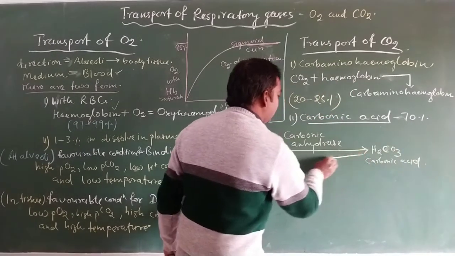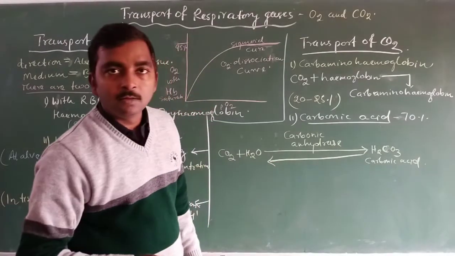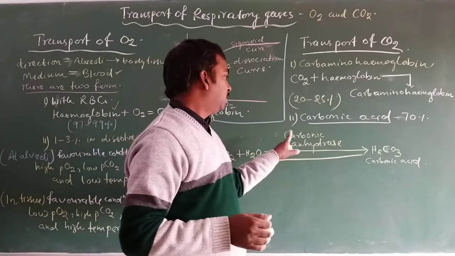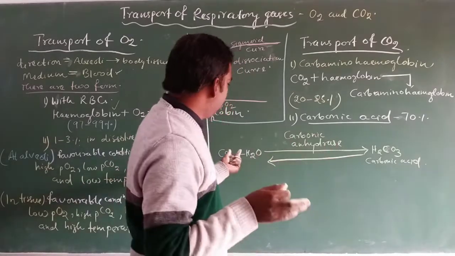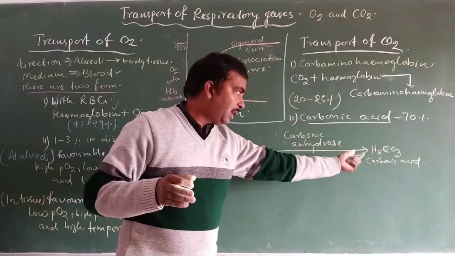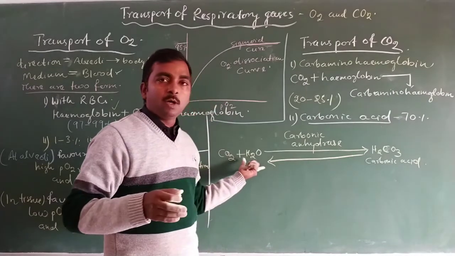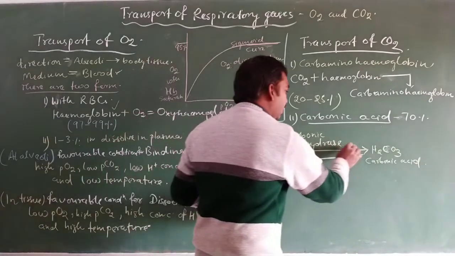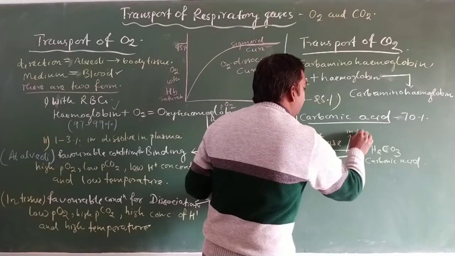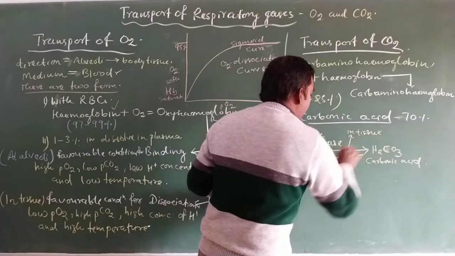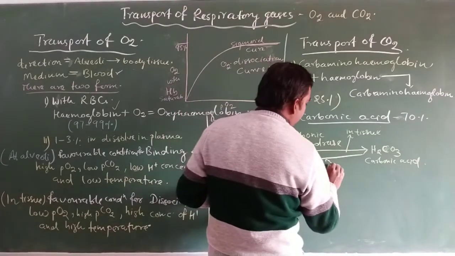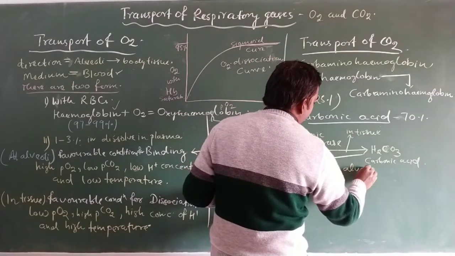So this reaction takes place in both directions, meaning the carbonic anhydrase facilitates the reaction in both directions. That means carbon dioxide combines with water to form carbonic acid, and carbonic acid breaks to form CO2 and water. So the forward reaction takes place in body tissue, while the reverse reaction takes place in the alveoli.